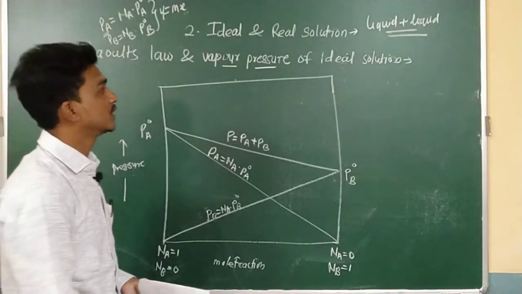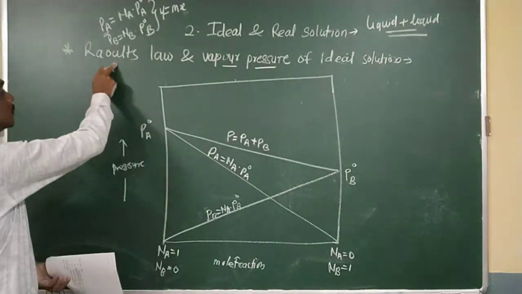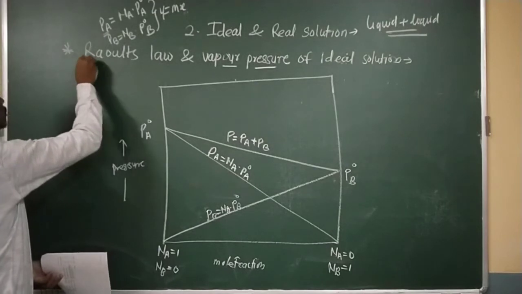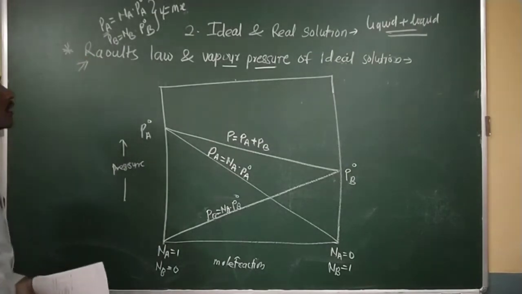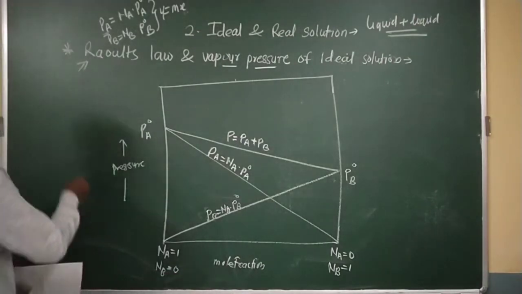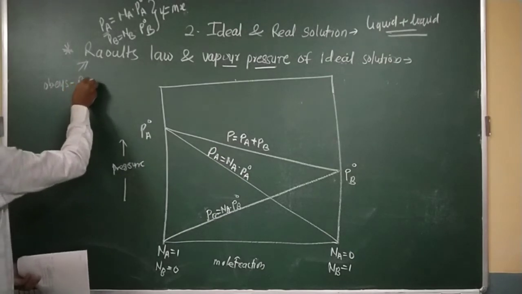The simple statement is like that: ideal solutions are those solutions that obey Raoult's law.